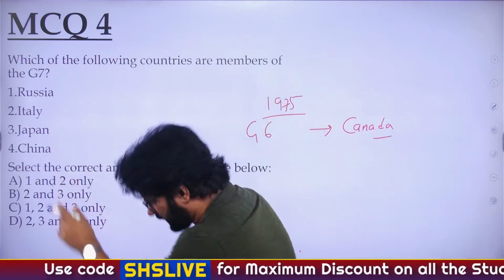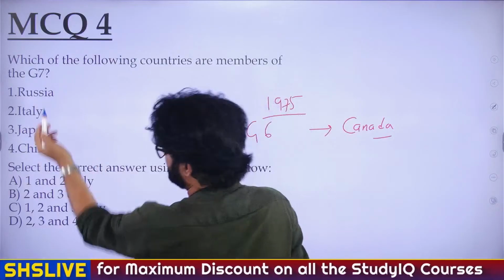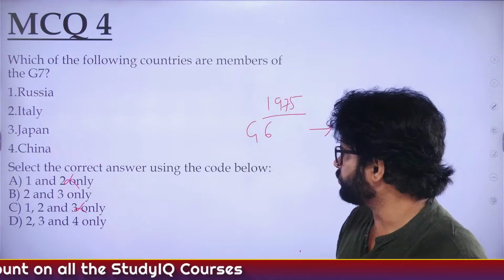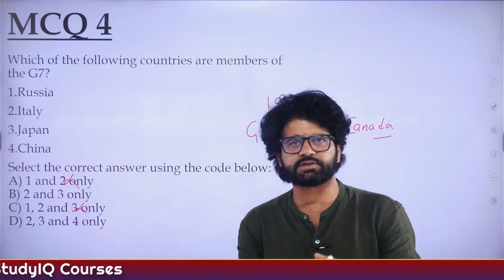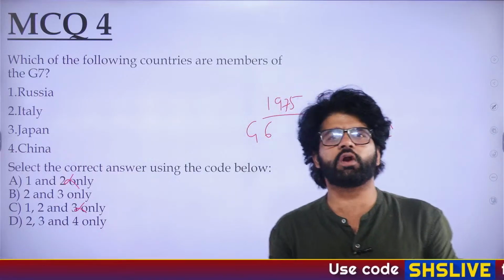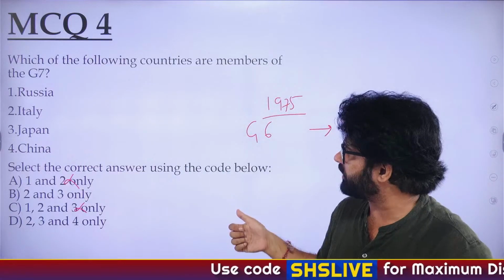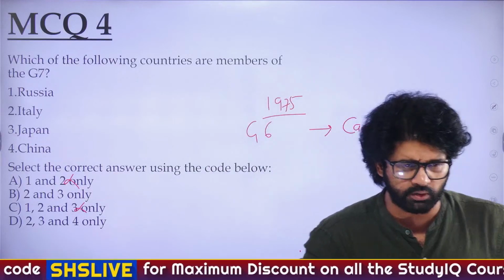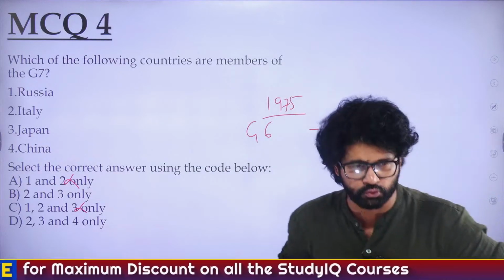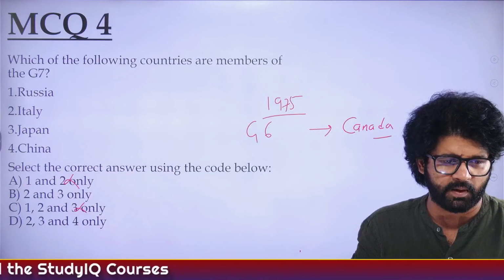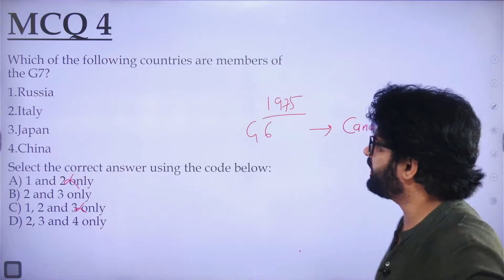So you eliminate Russia. If you eliminate 1, you are left with B and D. China is not a part of it. We have just discussed, if you divide it continent-wise, 2 are from North America, 4 are from Europe, 1 is from Asia. That is Japan, not China. So the answer is B, 2 and 3 only, as first stated by Pooja, Rishi, Mamta, Anuj, Ravi, Shashmita, RJ, Bala, Sanjana and Pooja. Very good.